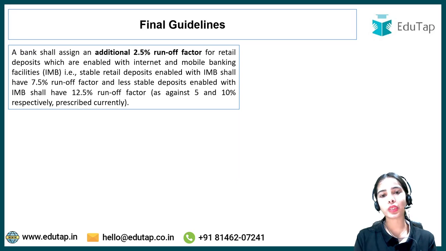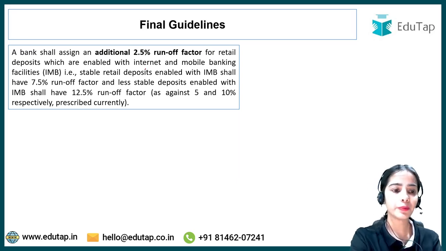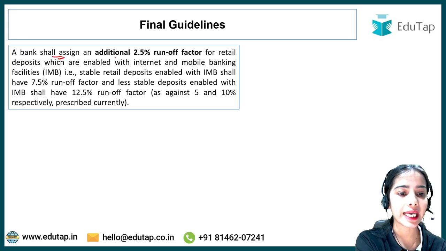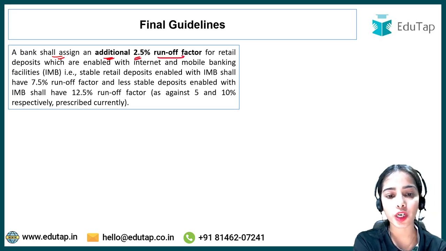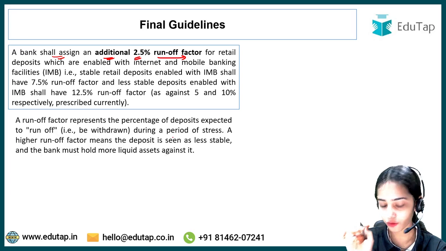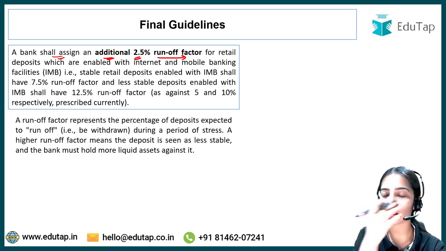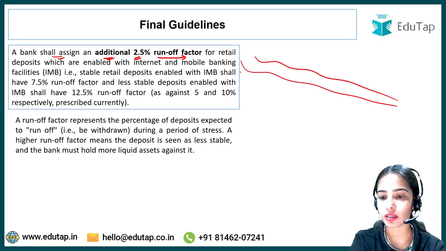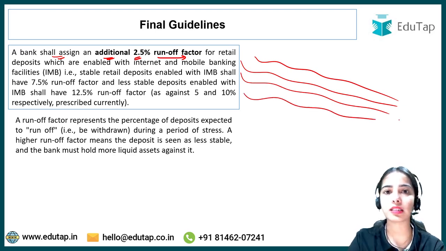Moving forward, let's understand the final guidelines. A bank shall assign an additional 2.5% runoff factor for retail deposits. First of all, what is a runoff factor? Runoff factor is money running out, simply. Runoff factor means money is running out.